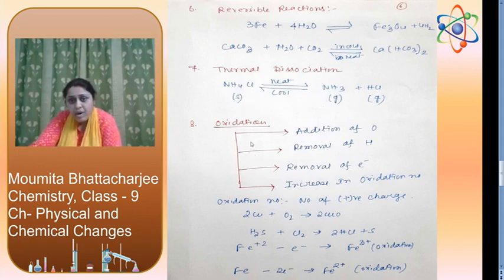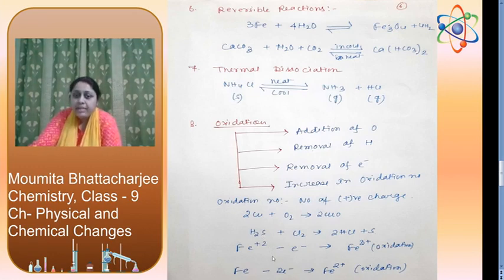Next one, oxidation. In four ways we can define oxidation. Addition of oxygen is oxidation. Removal of hydrogen is oxidation. Removal of electron, that is losing of electron, is also oxidation. Increase in oxidation number is also oxidation. Oxidation number means number of positive charge. Here copper is combining with oxygen to form copper oxide. You can see oxygen is adding, so it is oxidation. In H2S plus Cl2, from H2S we are getting sulfur by removal of hydrogen, so it is also oxidation.